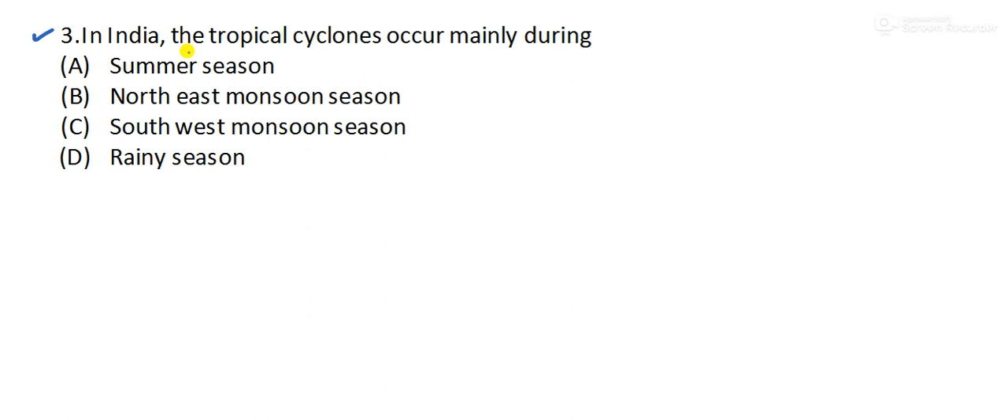In India, the tropical cyclones occur mainly during which season? Here they have given the season names: summer, northeast monsoon, southwest monsoon, rainy. So these two, southwest and rainy, are the same. And tropical cyclones don't occur during the summer season. So the only answer is the northeast monsoon season, which is correct. Option B is right. And also, if they give months, you have to remember October and November. These are the months during which it occurs mainly in India. Moving to our question number 4 now.